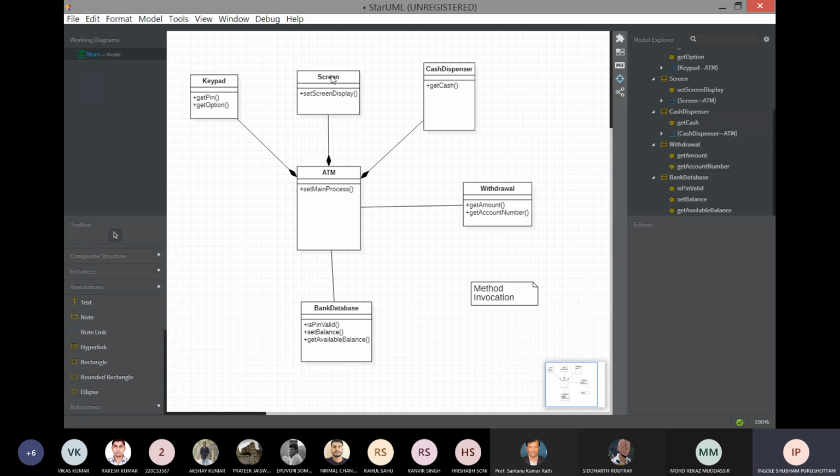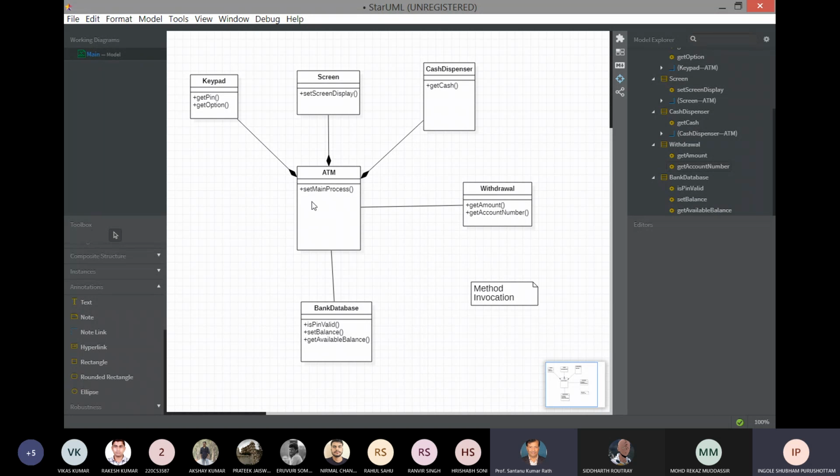The user can see, okay, I have to enter the pin. For that purpose, the get pin method will be invoked. So the user will enter the pin. We have selected the withdrawal, so we need to get the amount. The amount will be entered by the user. We have to check the amount. For that, we need some methods. These will be invoked: get available balance, set balance, and in the last, we need the cash dispenser for collecting the cash. So for that, it will invoke the get cash method.